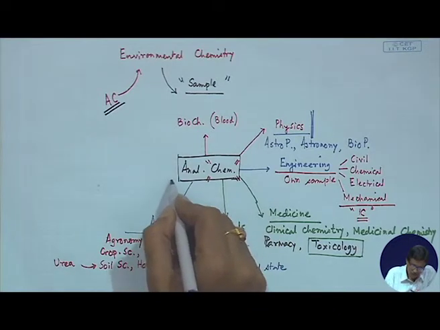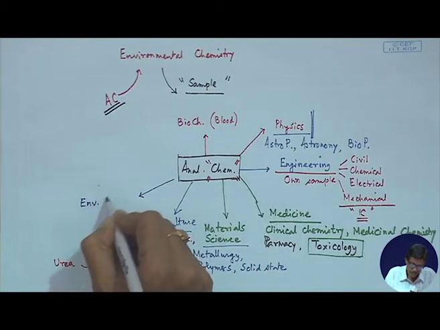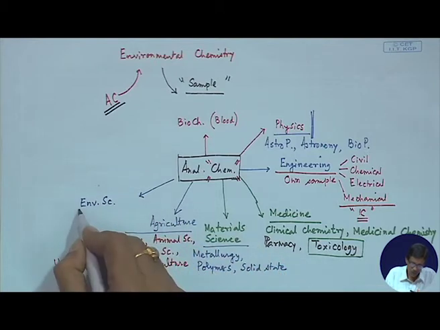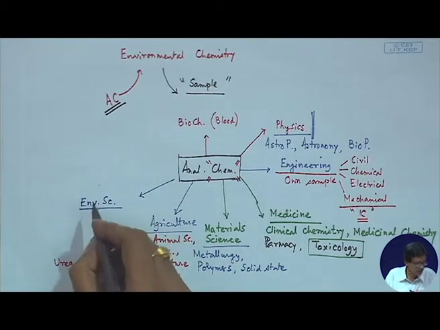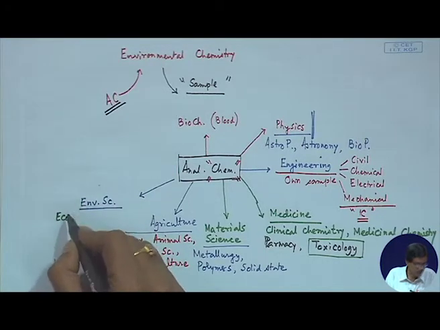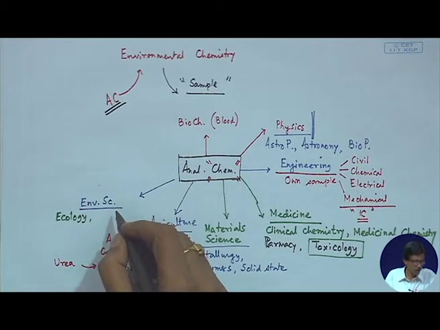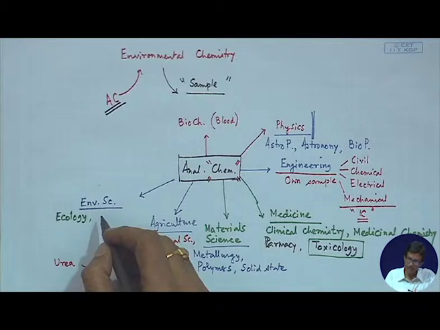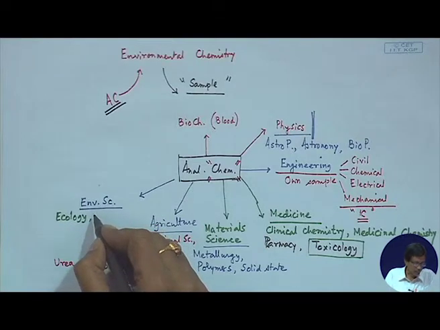Then comes our environmental science, and as I told you, how we can analyze our environment. That will be dependent on the analysis related to environmental science, where we can have the ecological balance, knowing how the ecology is dependent on the presence of the different species or the different samples which can be analyzed by using a typical analytical method. Then metrology.